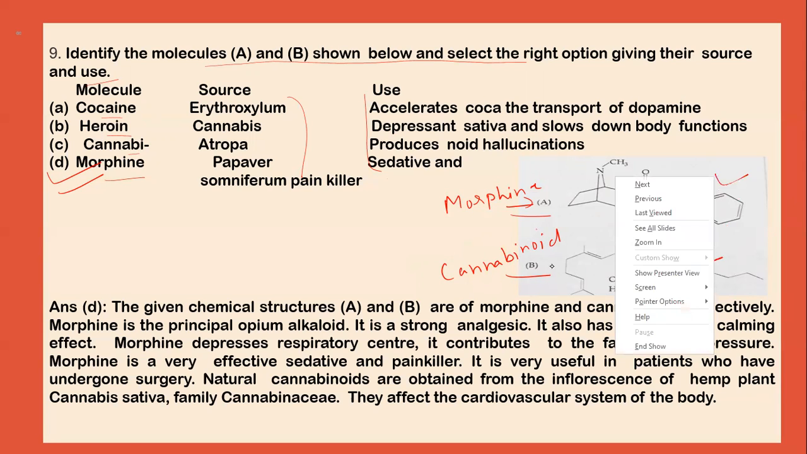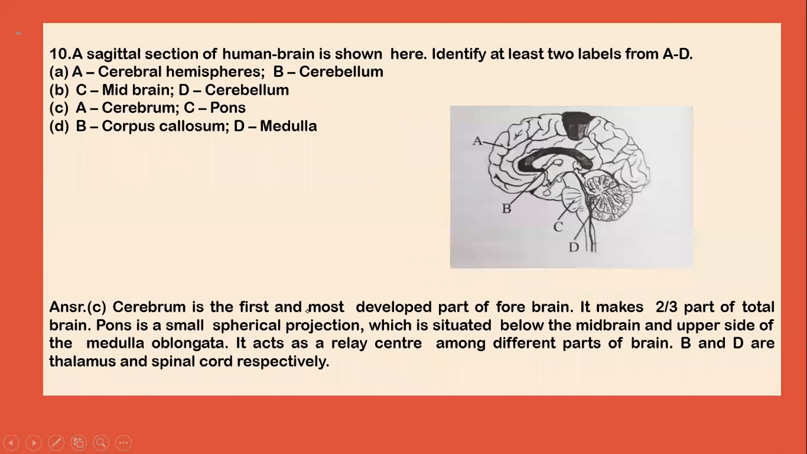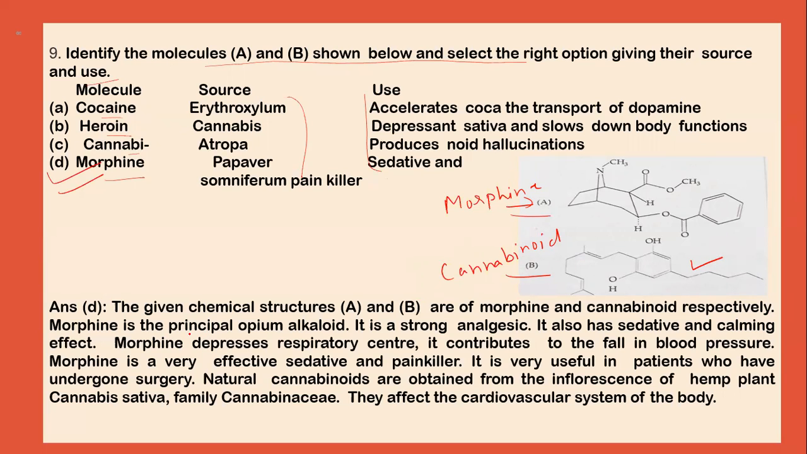Now we know that morphine is the principal opium alkaloid, and it is also used as an analgesic. It has a sedative and calming effect, and it also depresses the respiratory center and causes a fall in blood pressure. Morphine also works as a painkiller, and it is very useful for patients who undergo surgery. So morphine is given to patients who undergo surgery.